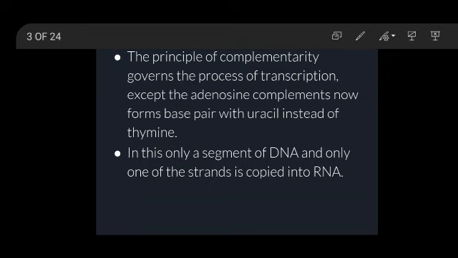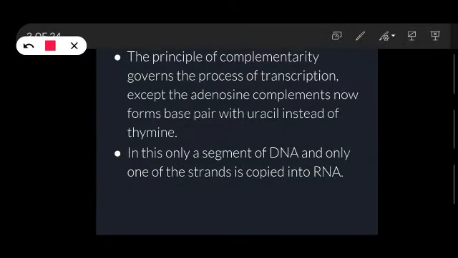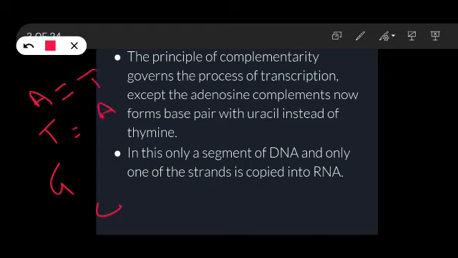The first point is that this process is governed by the principle of complementarity. Here, adenine pairs with uracil instead of thymine. What does this point actually mean? I hope you all remember what Chargaff's rule is. According to Chargaff's rule, there are 4 nucleotides in a DNA, that is A, T, G, C. A always pairs with T, and T always pairs with A, and G always pairs with C.